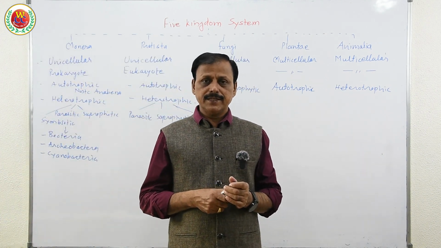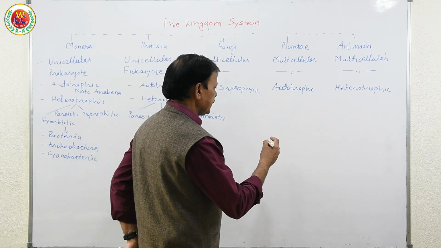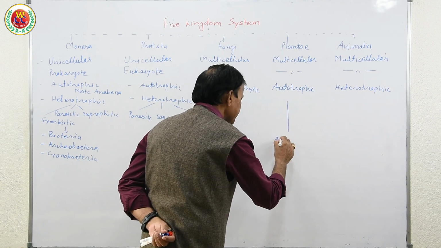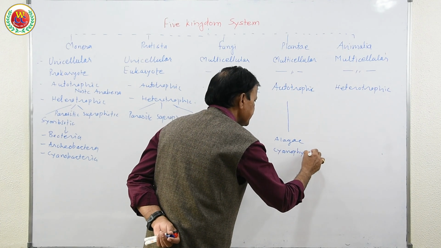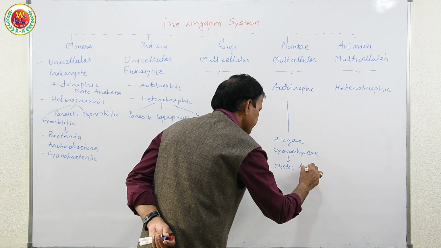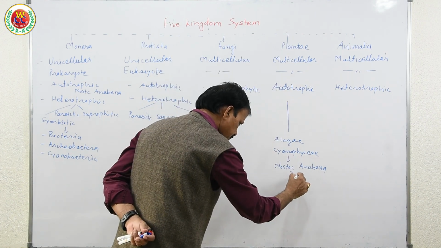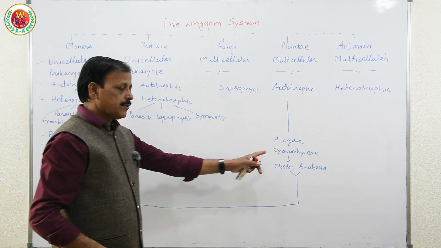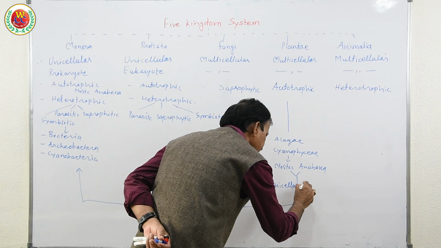He not only made these five groups of organisms, but he also transferred the unicellular prokaryotes Nostoc and Anabaena, which were classified under algae, Cyanophyceae, under Plantae, to Monera because they were unicellular prokaryote.